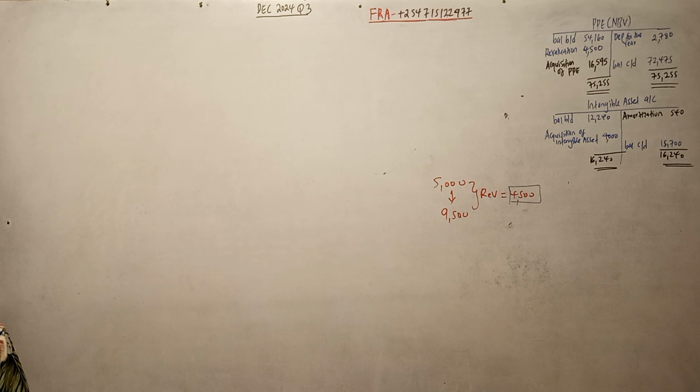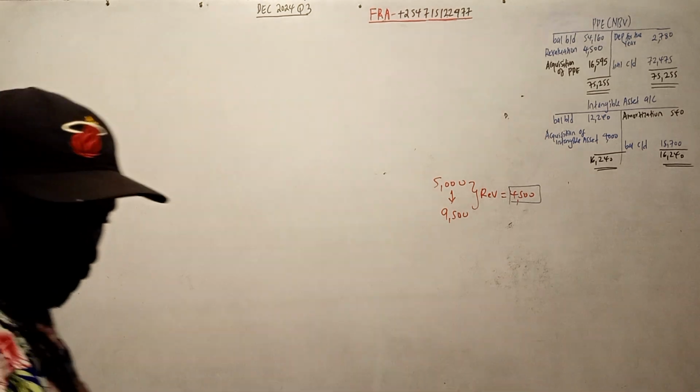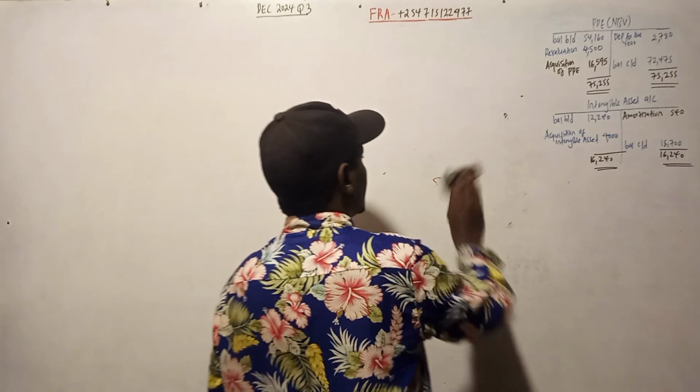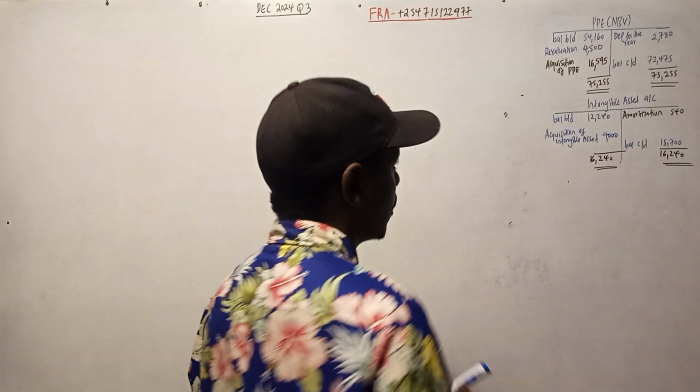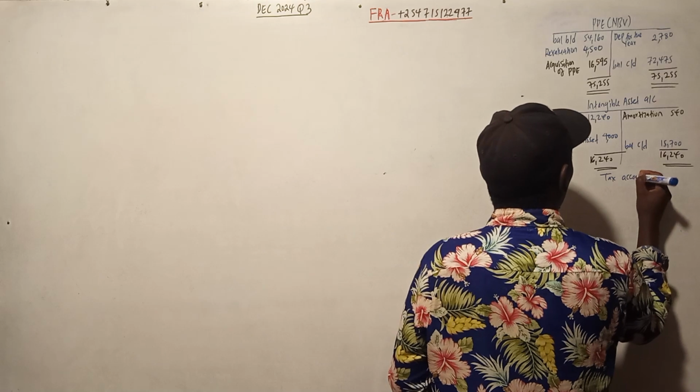For example, we can come up with a tax account to determine the tax payable in the period. Let us determine how much they paid in terms of tax. So we open a tax account.